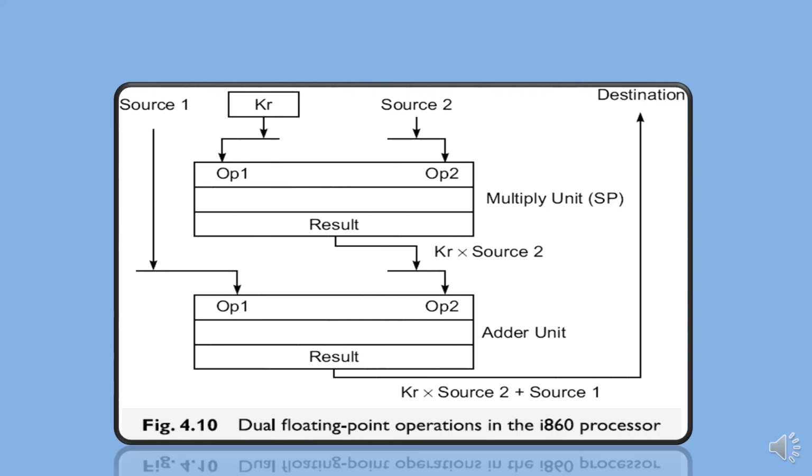Furthermore, both the integer unit and floating point control unit could execute concurrently. In this sense, the i860 was also a superscalar RISC processor capable of executing two instructions, one integer and one floating point, at the same time. The floating point unit conformed to the IEEE 754 floating point standard, operating with single precision 32-bit and double precision 64-bit operands.